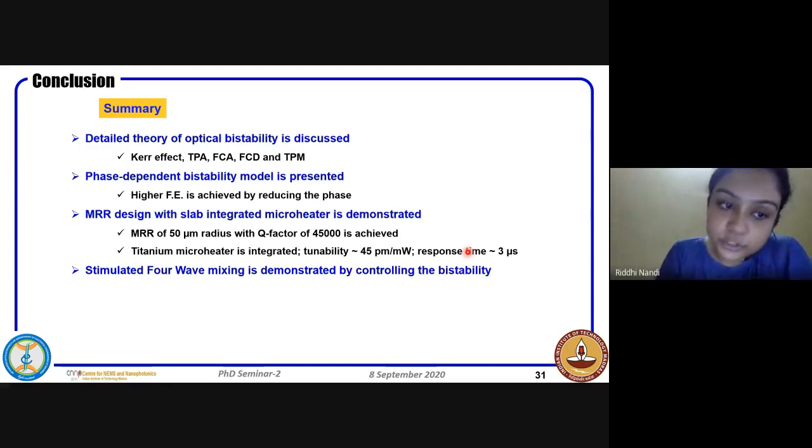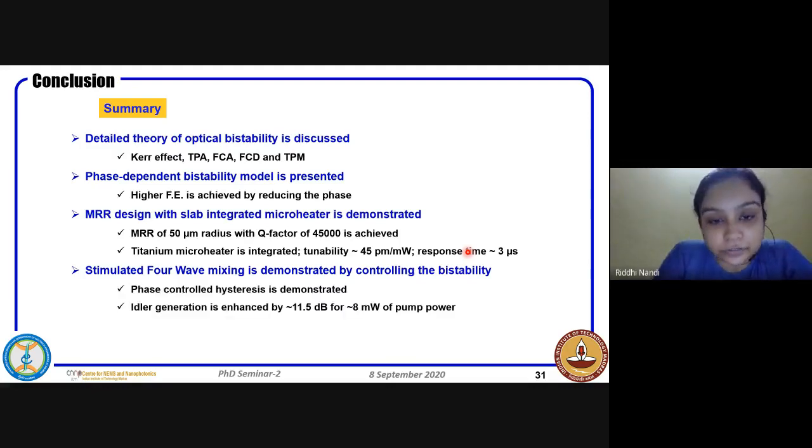And finally, we showed the stimulated four-wave mixing, and we could obtain the hysteresis loop, which we could control with the phase controller. Next, the idler generation was much enhanced with the pump power, as we observed.